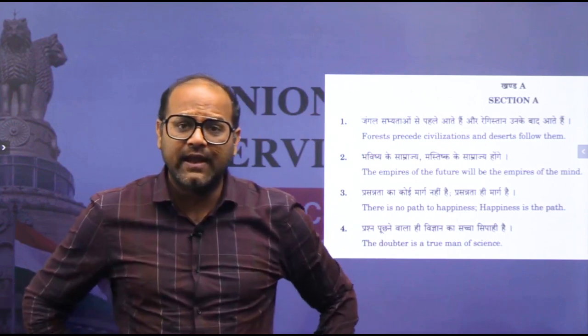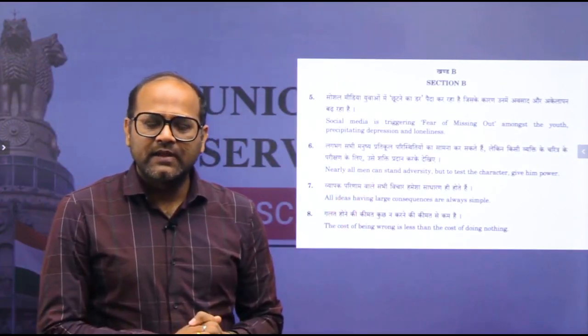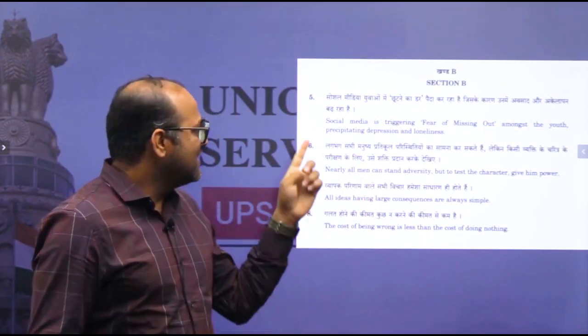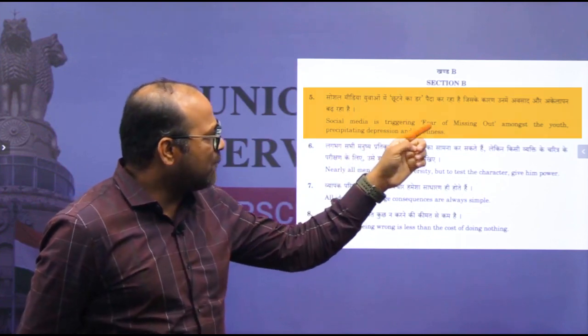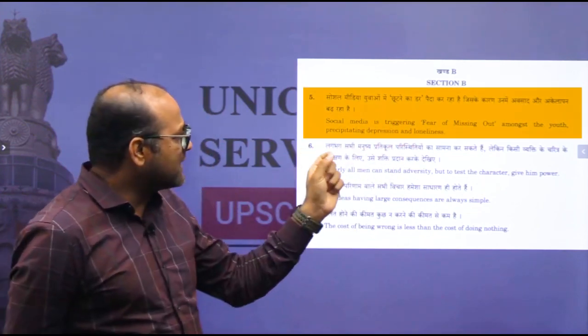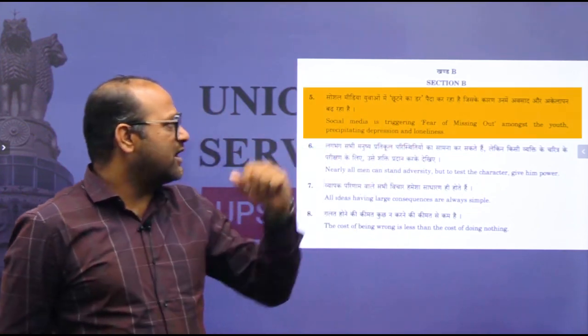So this is about section A. Here is our section B. In section B, again 4 topics are there. Social media is triggering fear of missing out, FOMO, amongst the youth, precipitating depression and loneliness.